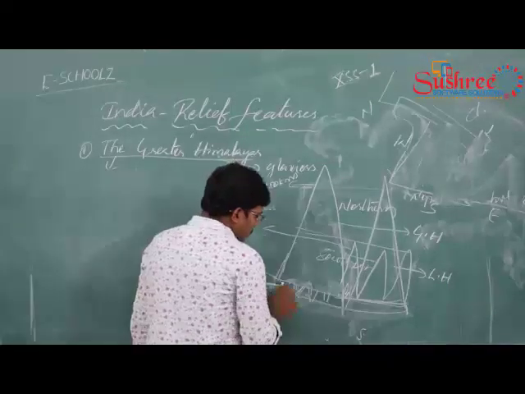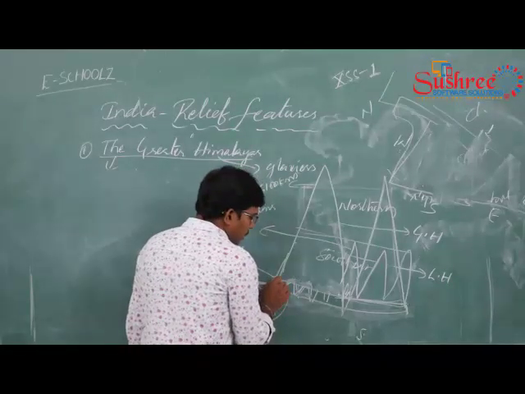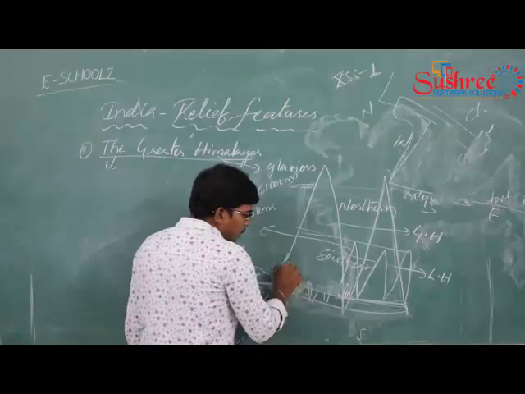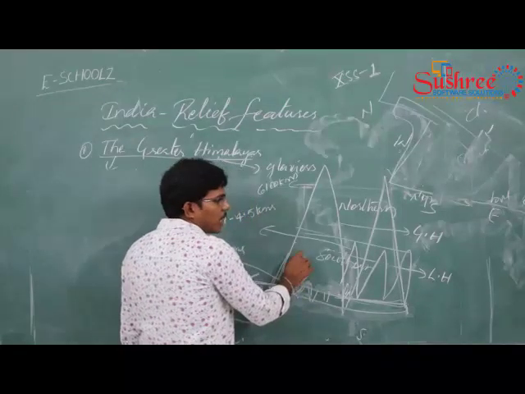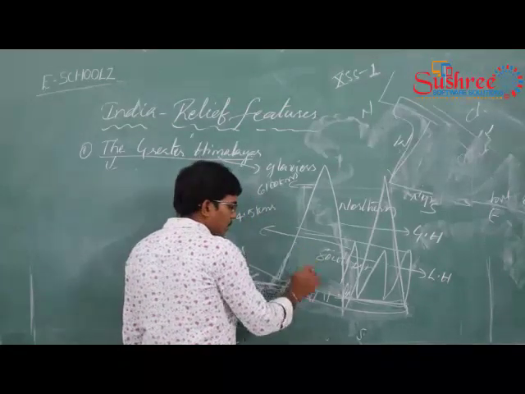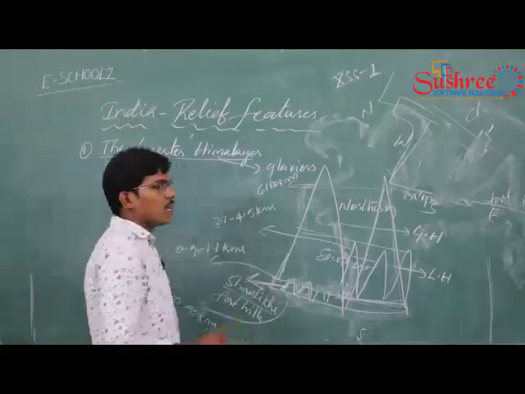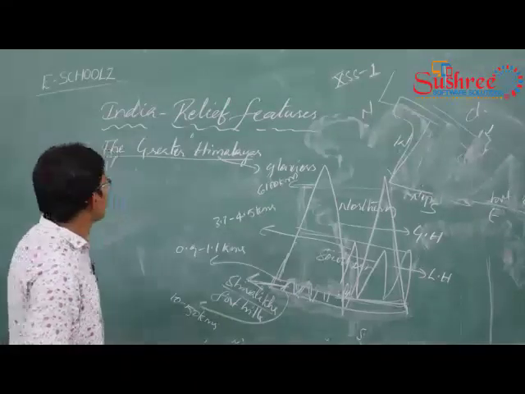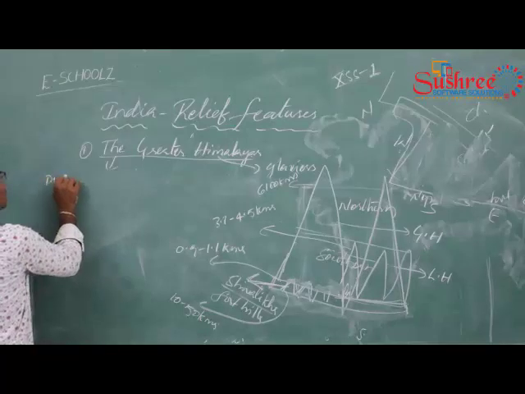The region between the lesser Himalayas and the Shivaliks is called dunes.